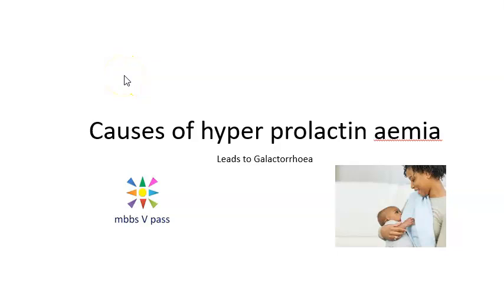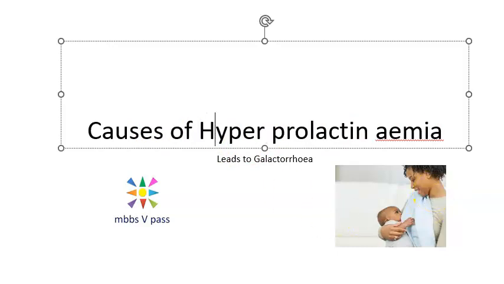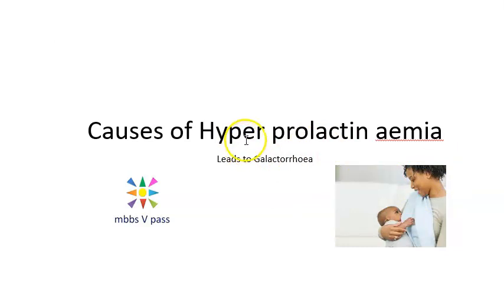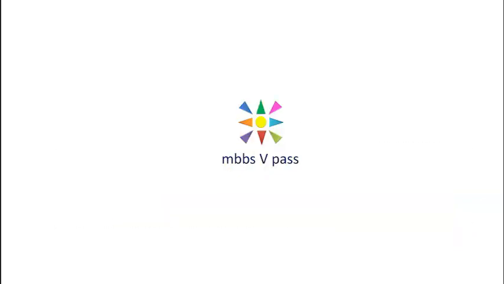Hi people, in this video we want to look at the causes of hyperprolactinemia. That means high prolactin hormone, and why it can happen. So this excess prolactin hormone will lead to what? Galactorrhoea. Now what is Galactorrhoea? The milk production, right? So basically we'll try to understand everything here, just step by step.